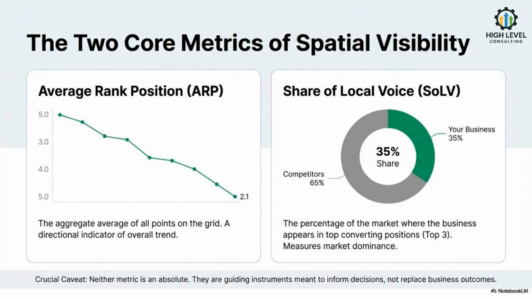Average rank position aggregates results across the grid to show directional trend, not precision. Share of local voice shows how much of the market you occupy in high-converting positions. Neither metric is absolute. They're instruments meant to guide decisions, not declare winners.